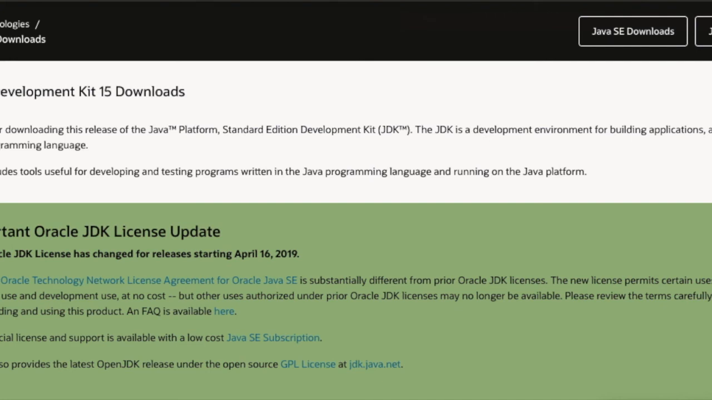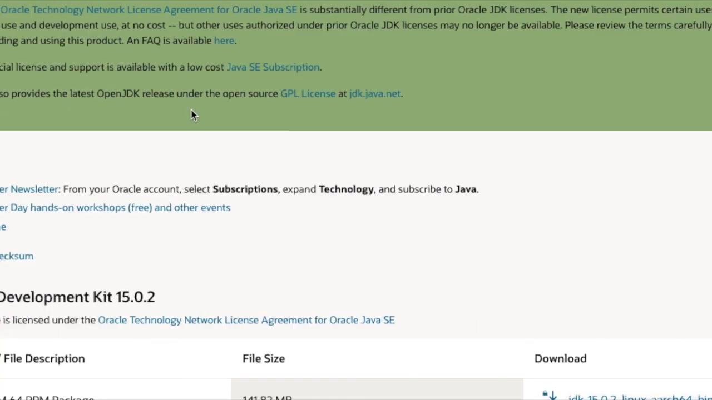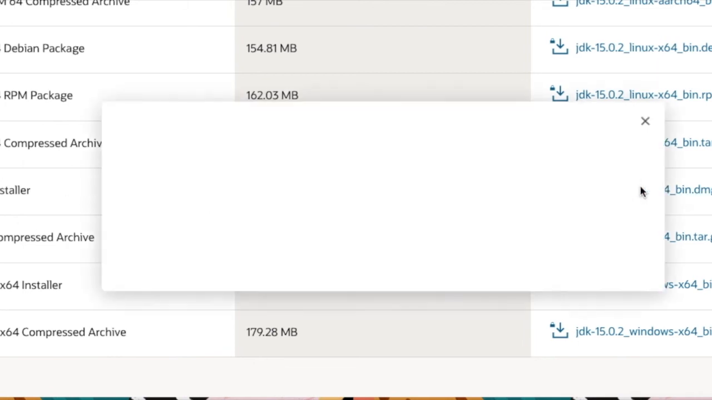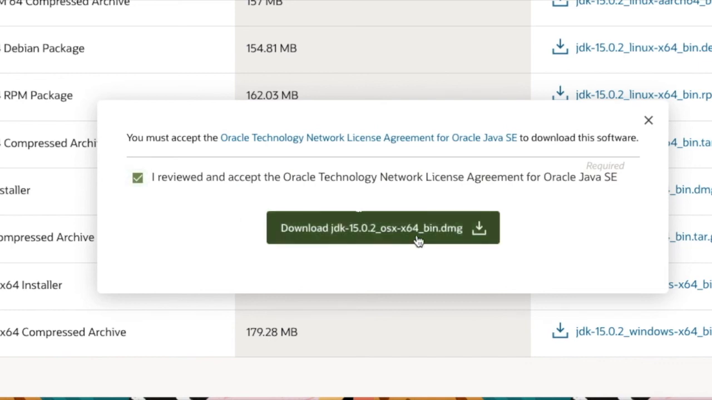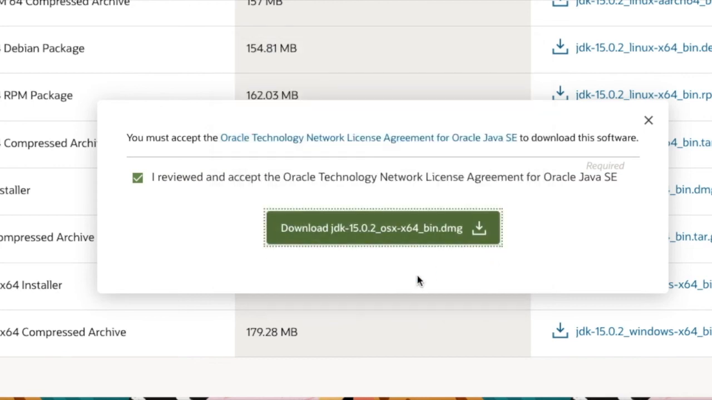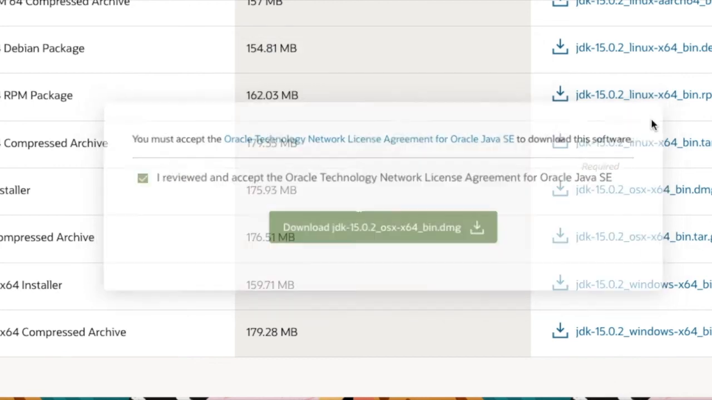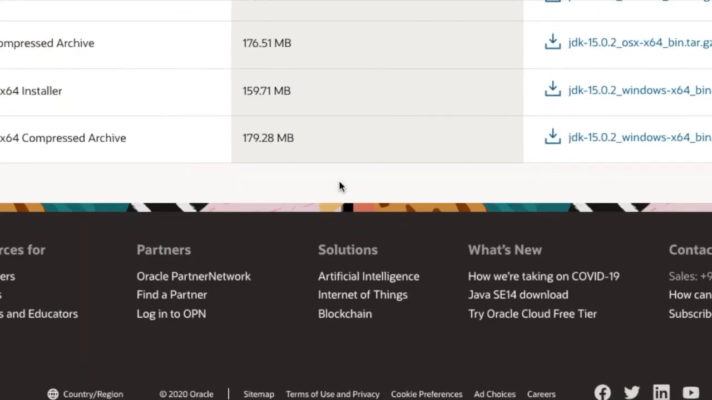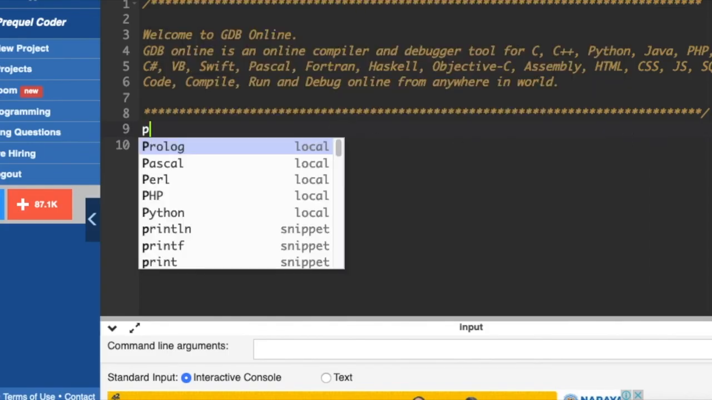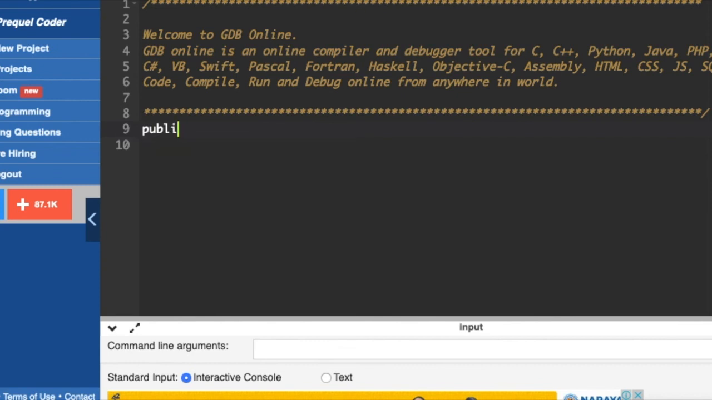So after this we need to wait. My download has started. Let me wait for it to complete. It will ask for your version. Mine is Mac, so I'm going to install here. If you are going to use the Windows version, you may click on the Windows x64 installer and then download. We are also going to install Eclipse in the next video, because we will perform a program. My JDK extraction has also started. So let us write the code until it completes.